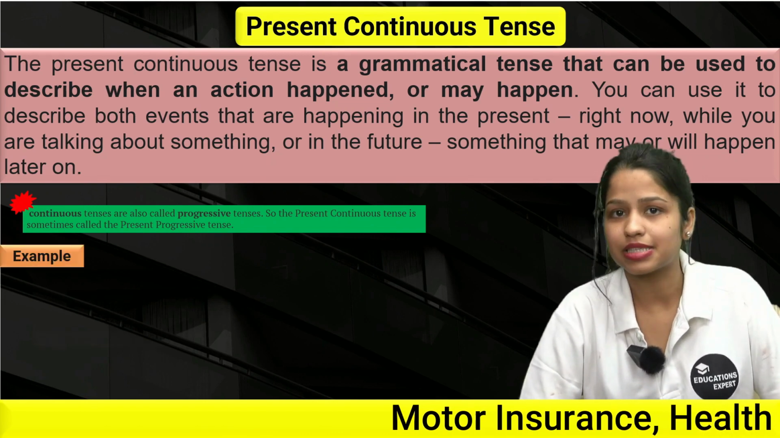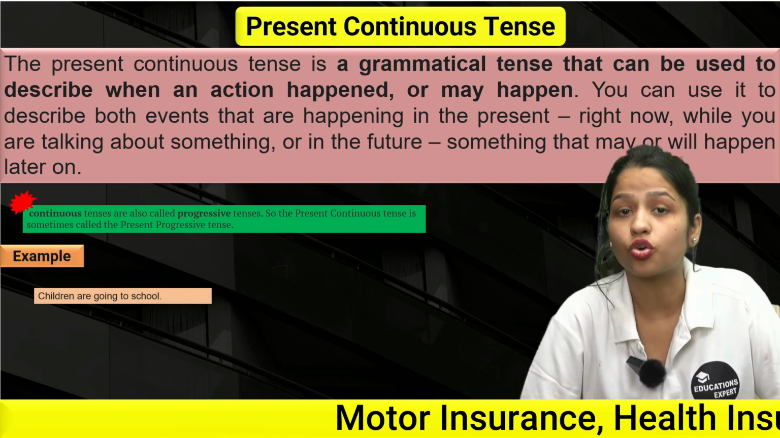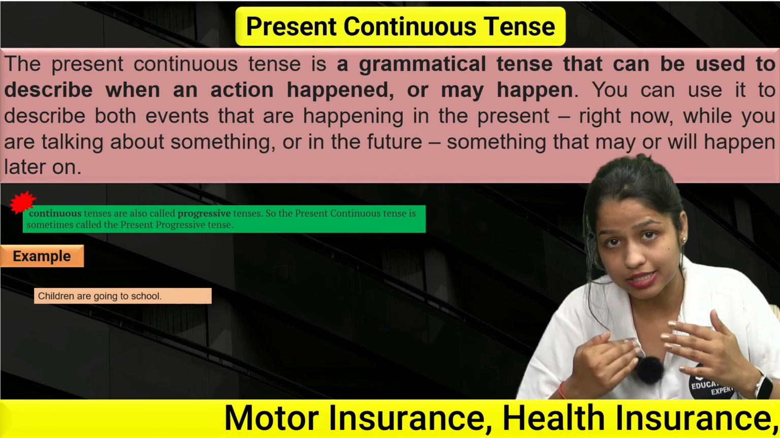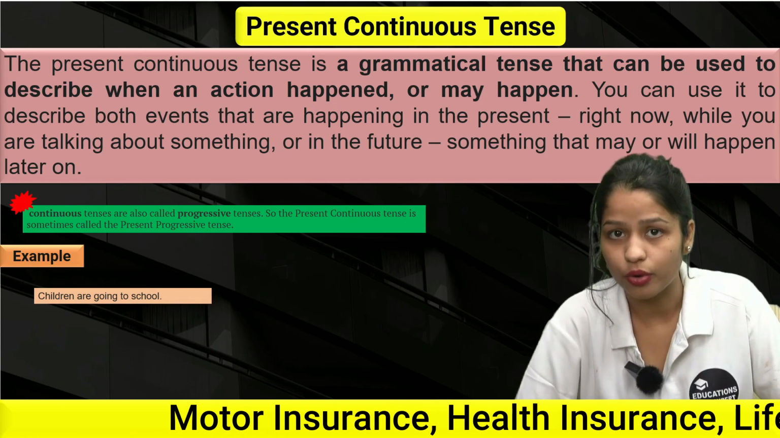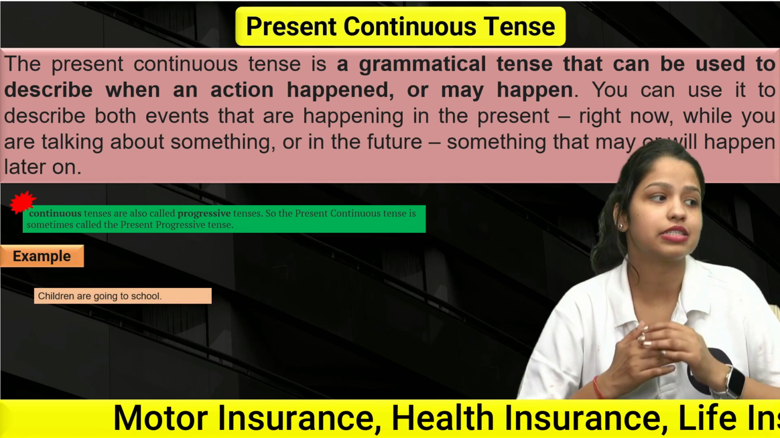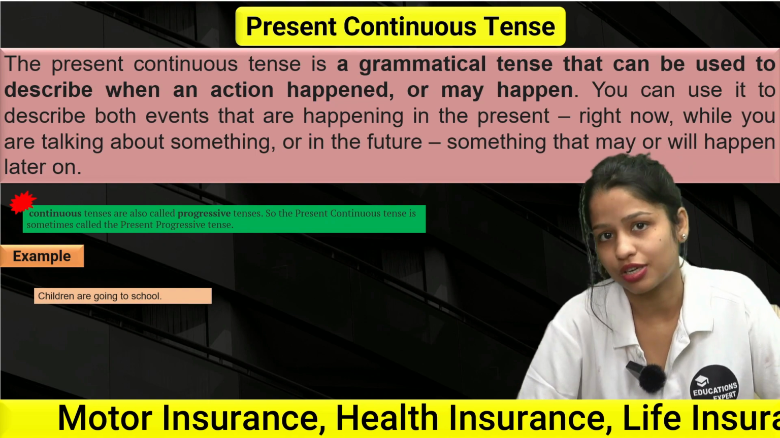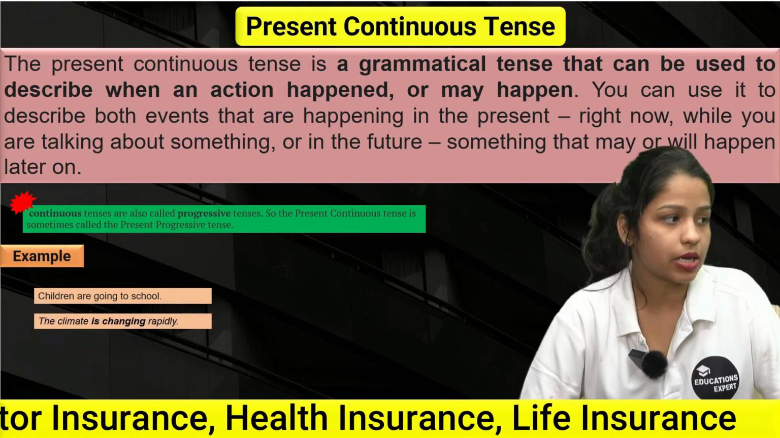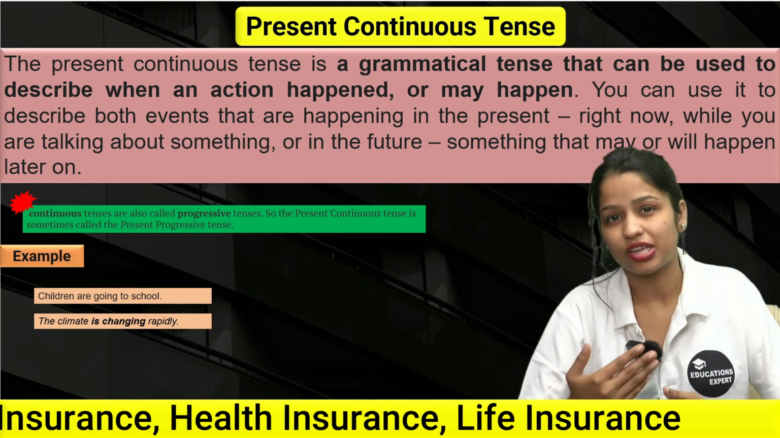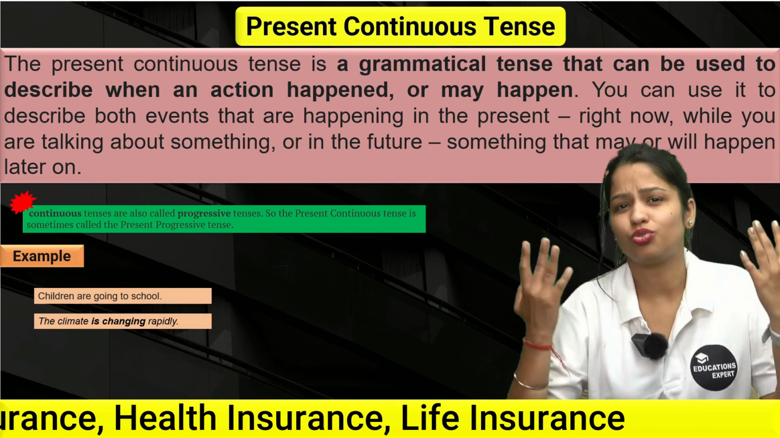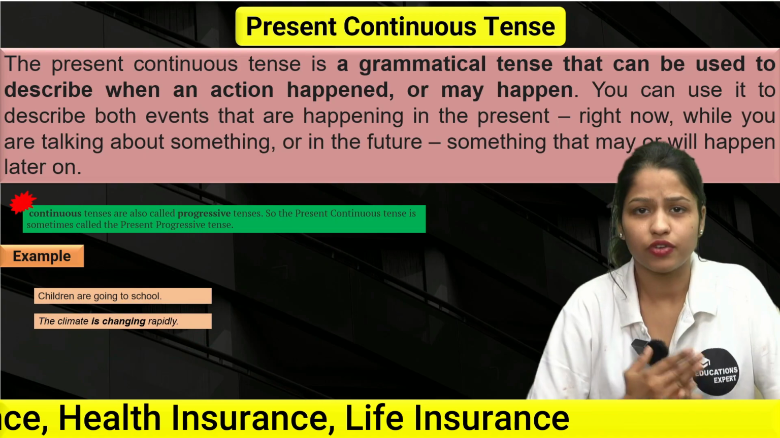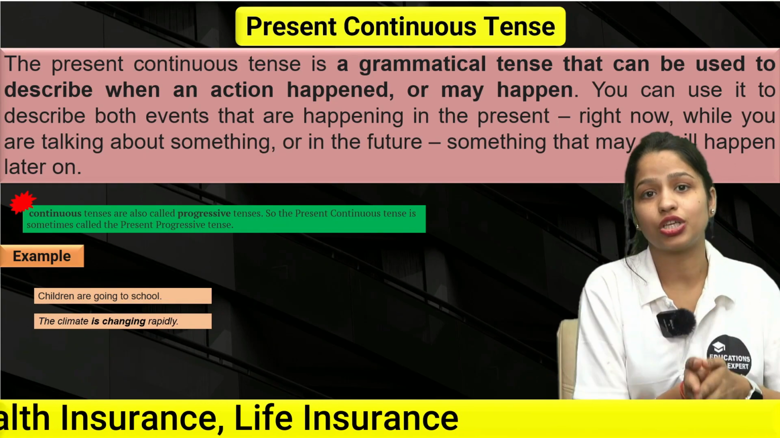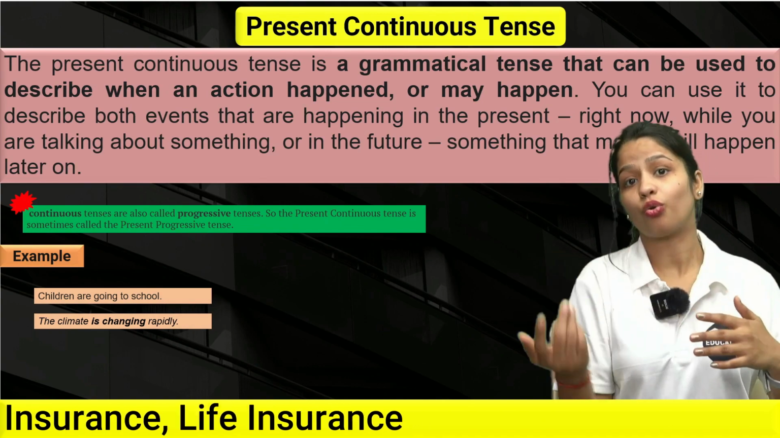So let's see some examples of it. Children are going to school. This is an action that is happening right now, right? That is why I can say that this is an example of the present continuous tense. Next up we have: the climate is changing rapidly. Obviously, right now you are also feeling it, because we're shifting from summers to winters. So the climate is definitely changing.